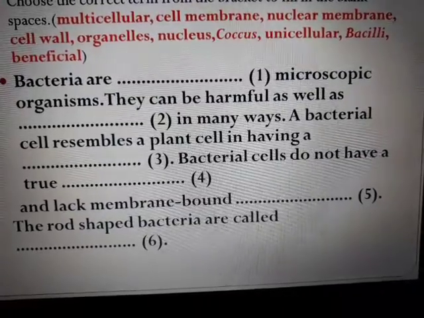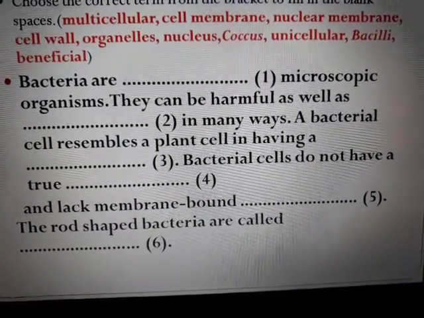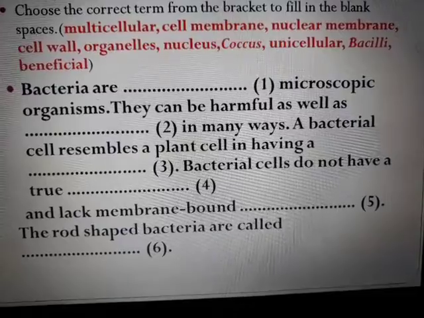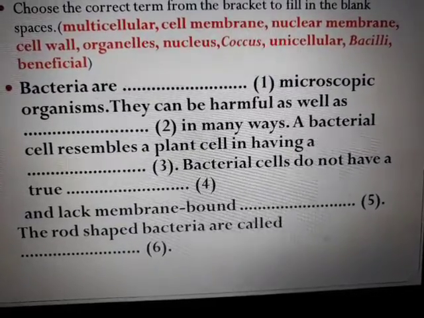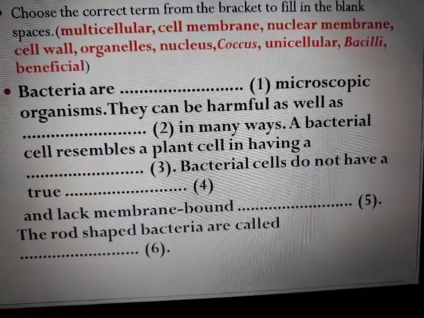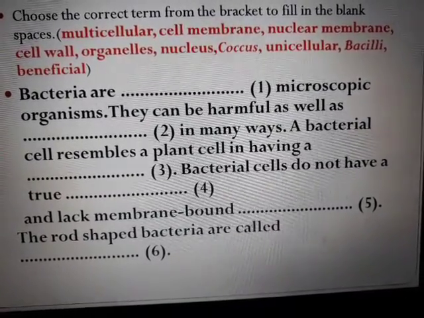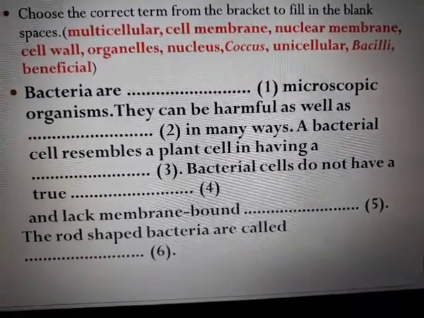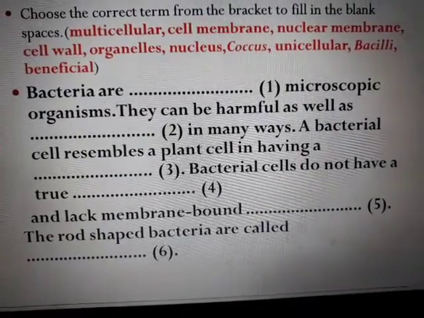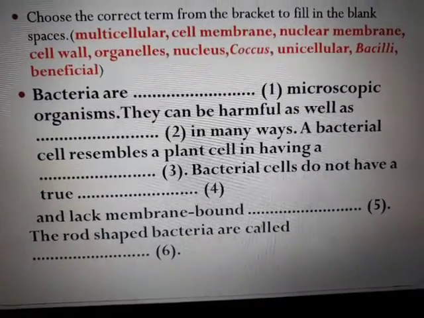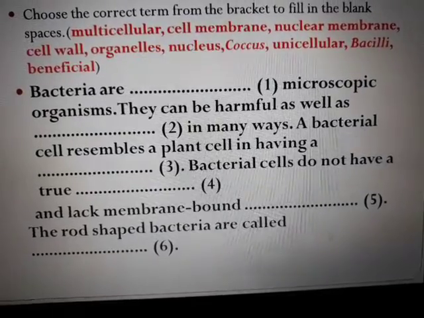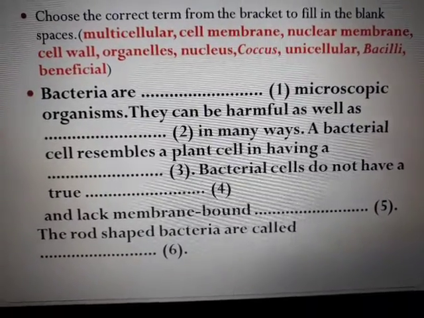In many ways, a bacterial cell resembles a plant cell in having a cell wall. Bacterial cells do not have a true nucleus. It's a false nucleus and lacks a membrane-bound nuclear membrane. The rod-shaped bacteria are called what? Cocci or bacillus? It is bacillus, because coccus is spherical.